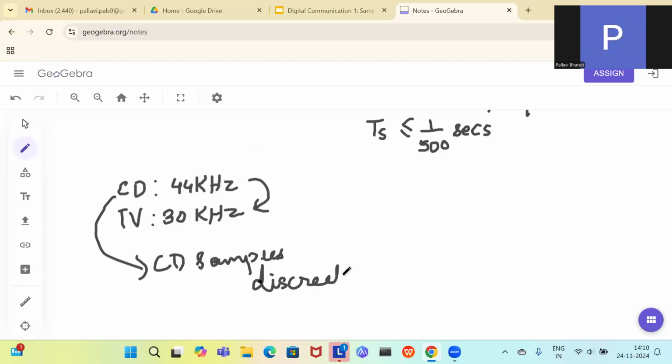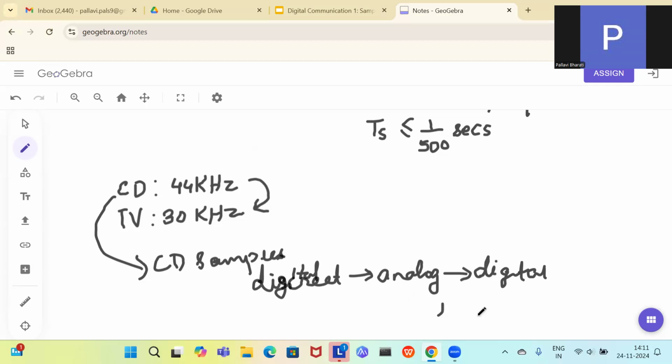Now we are going to convert it into analog, and then convert it again into digital. Digital or discrete, for the time being, you can take as the same thing. While converting from analog to digital, you will sample it at 30 kilohertz.